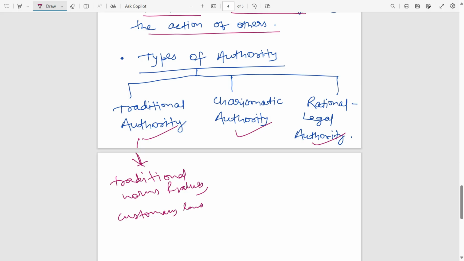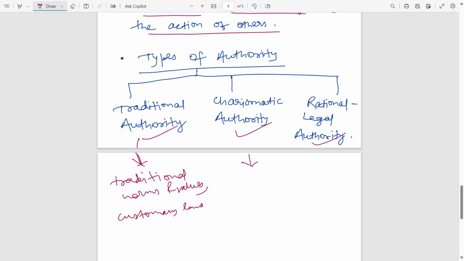After traditional authority, charismatic authority. What is charismatic authority? Charisma means an extraordinary quality possessed by some individuals. It means people think that a person has some extra quality, some extraordinary quality. That kind of person is known as charismatic, one who, people think, has the unique power to capture the imagination and devotion of the common people.